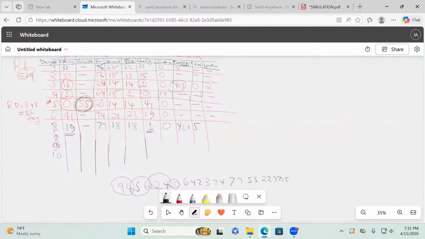Together with day number 4, we only needed a random number for demand, because we are not placing an order there. So after 0, we picked 64, because for demand we pick 2 at a time. We went to day number 5, where we want a random number for demand first, 23. On day number 5 you can see no lead time. Day number 6, we want it for demand. We pick this 94, 2 at a time. No placement of an order. Day number 7, we need 2 for demand.